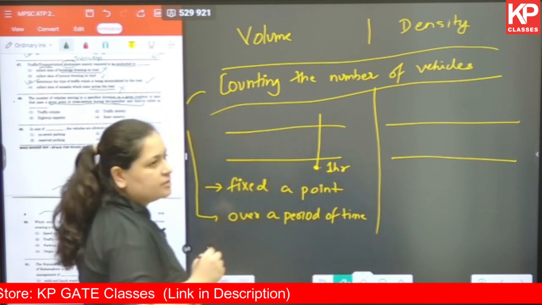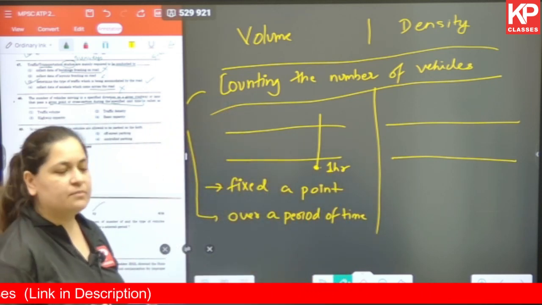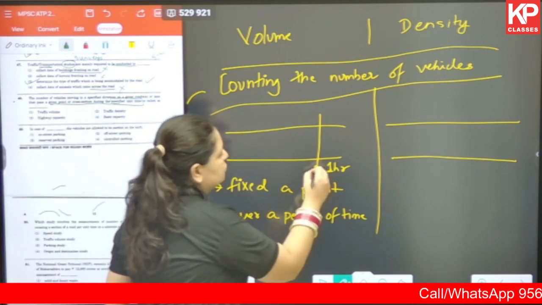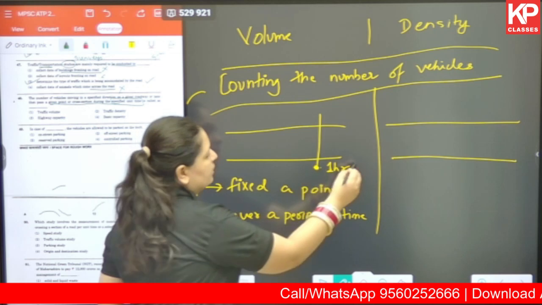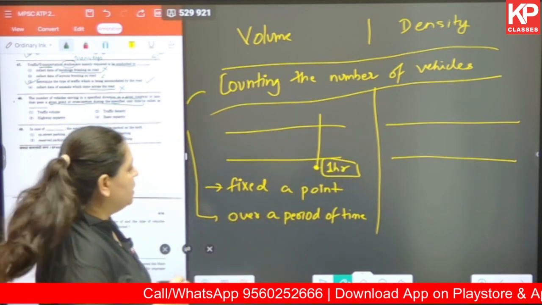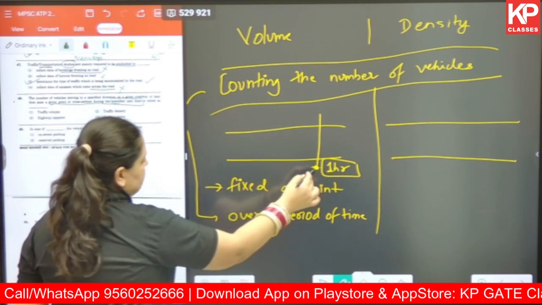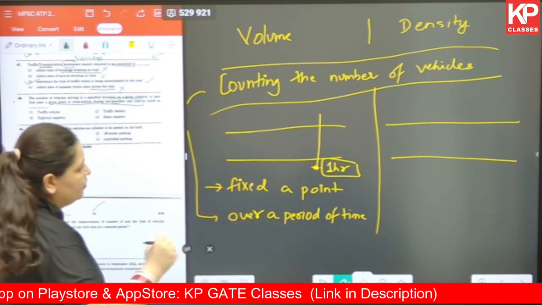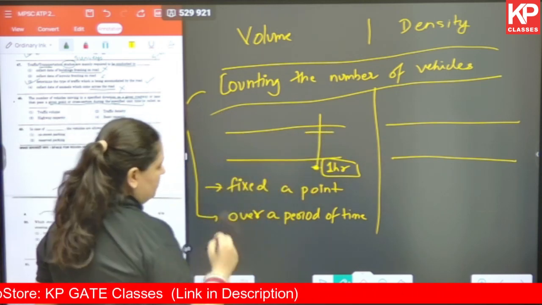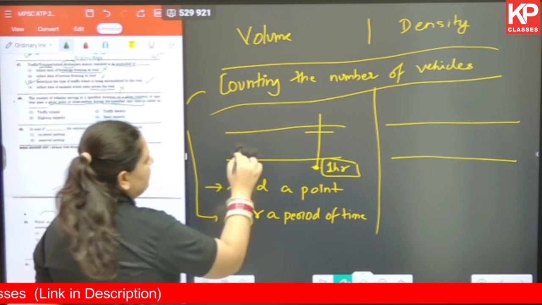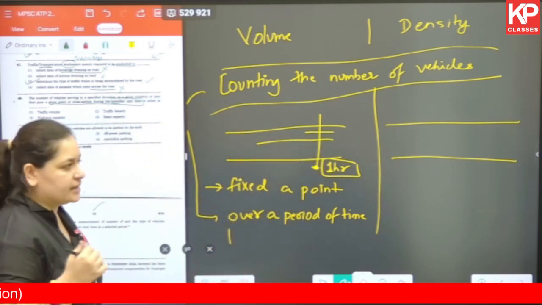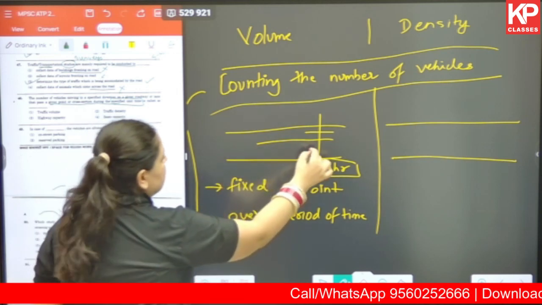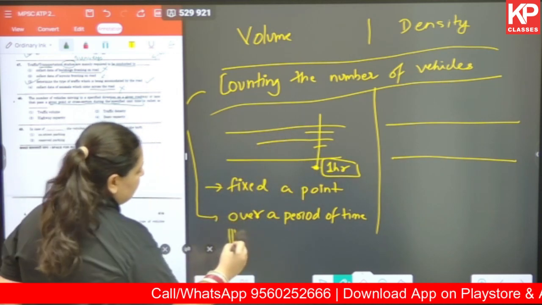This particular survey can be conducted for, let's say, 10 minutes, 15 minutes, 2 hours, whatever. But whenever we answer it, it is usually in a given unit time, that is hour. So we are fixing this point and over a period of time, we are counting the number of vehicles. For example, one vehicle passed this particular point, we've written 1. Then another vehicle does, let's say 3 seconds later, 2. Let's say a few seconds later, another vehicle is passing this particular point, 3, and so on.